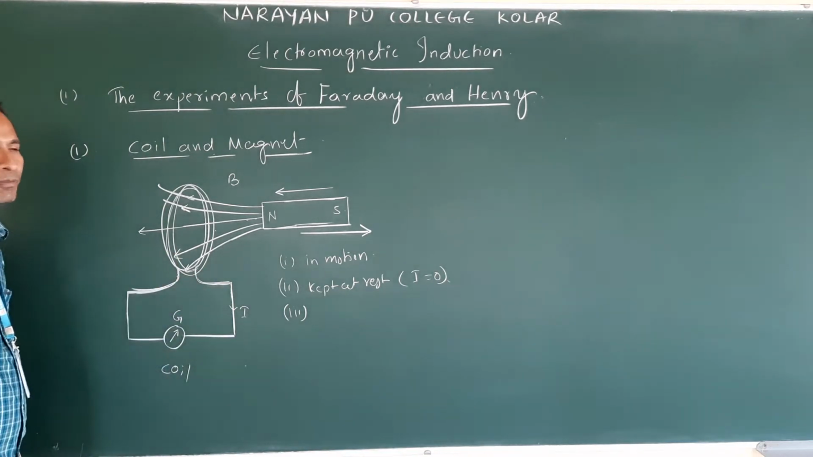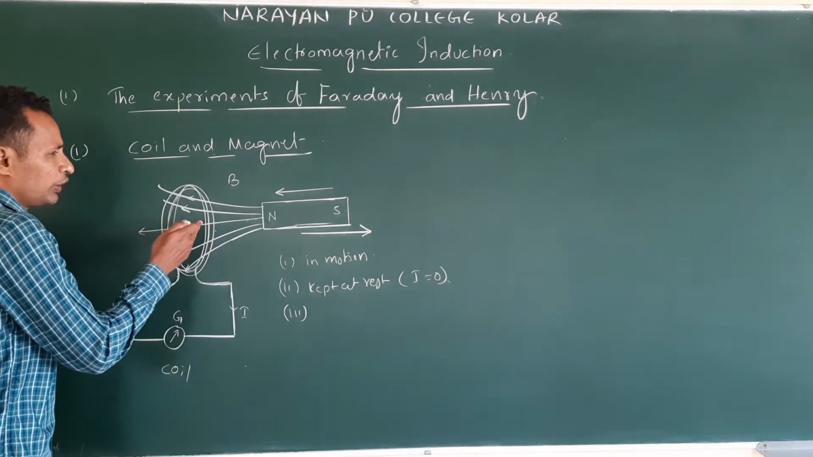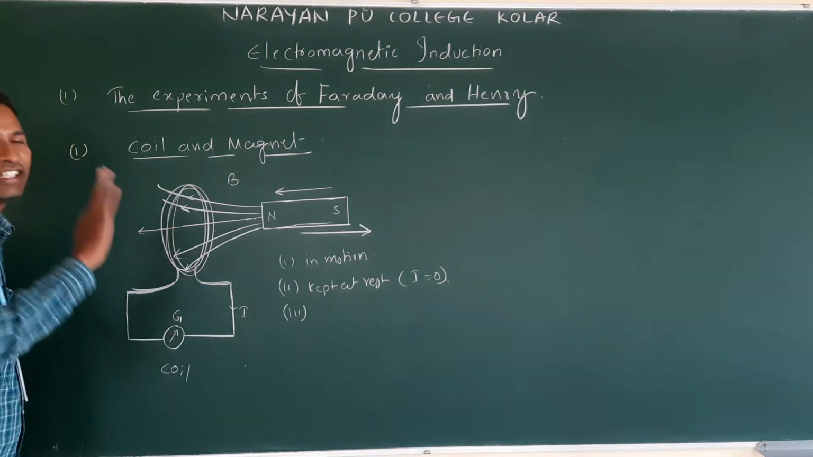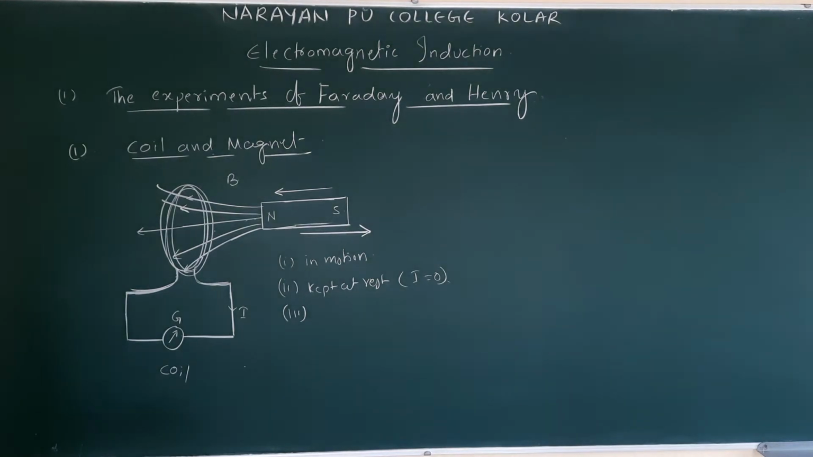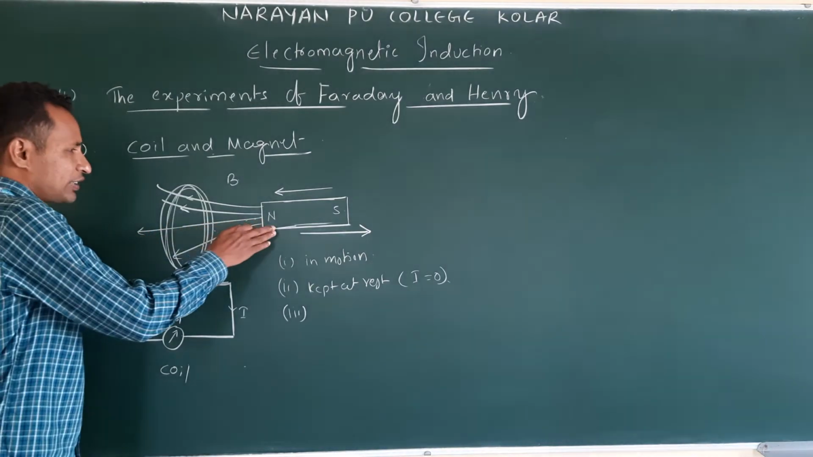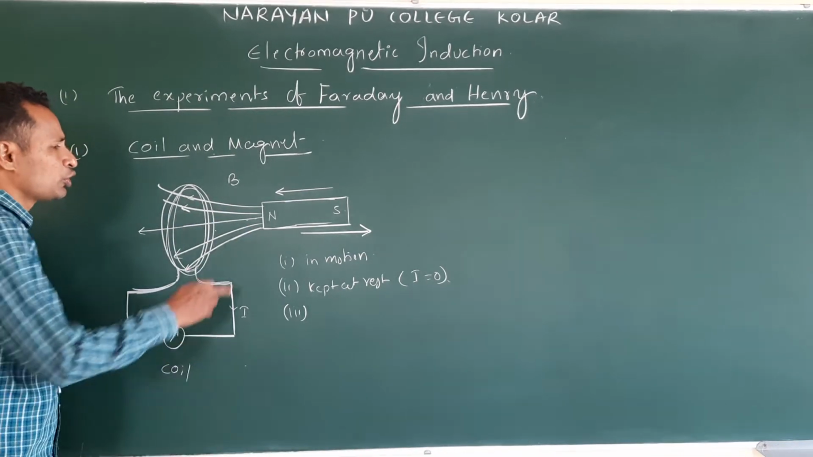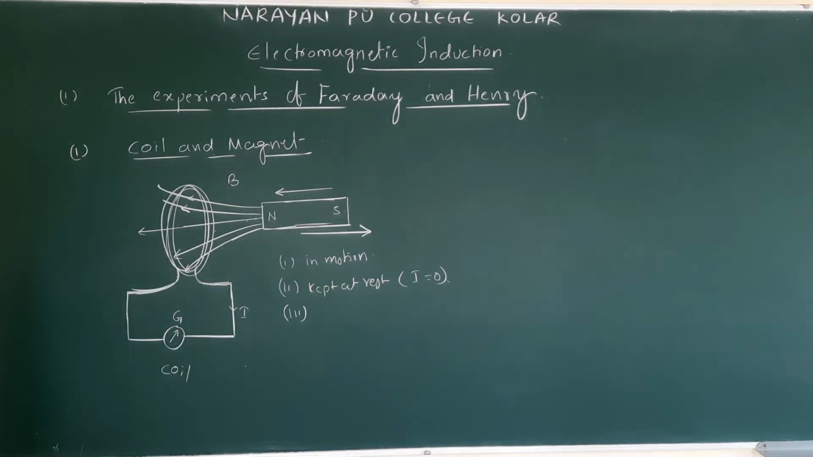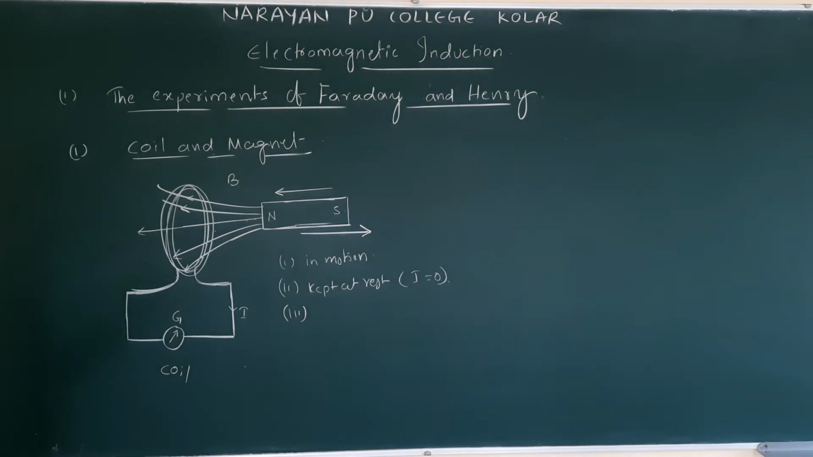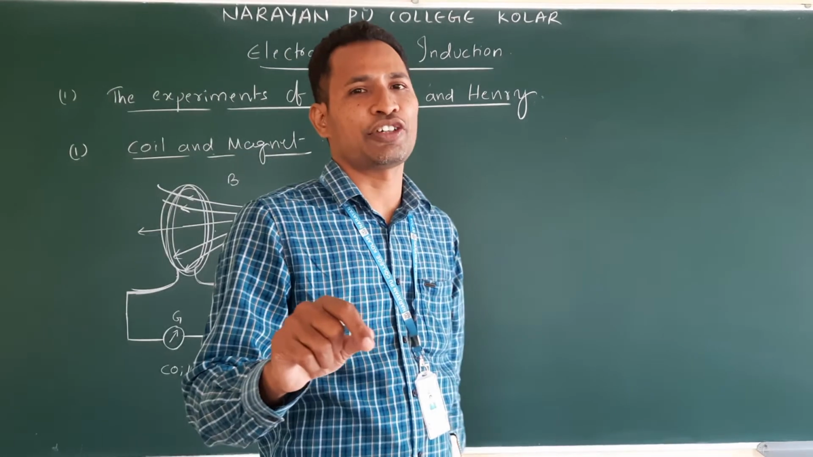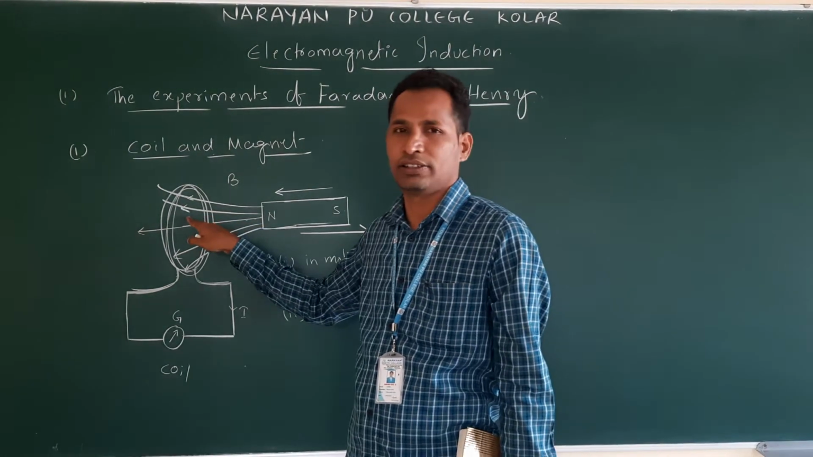So whatever may be, coil moving or magnet moving, whatever may be, what did they notice? Deflection in a galvanometer. Towards and away: in both cases, deflections were opposite. But when kept at rest, there is no deflection. So what does this observation mean? They noticed that there must be a relative motion between coil and magnet. Due to this relative motion, what is happening? There will be a change in magnetic field in a coil.